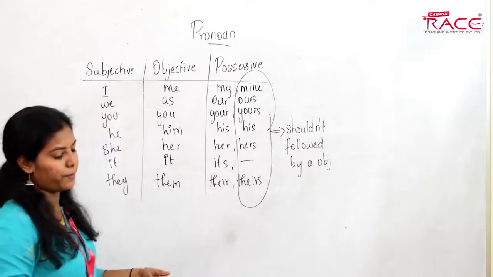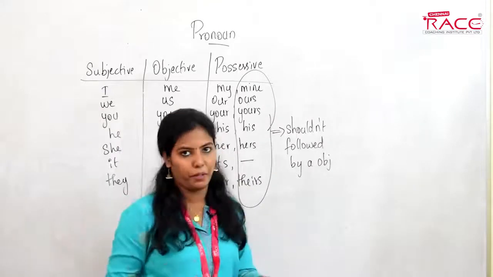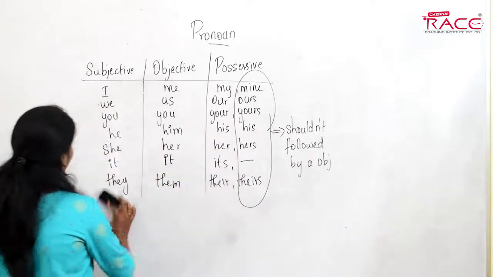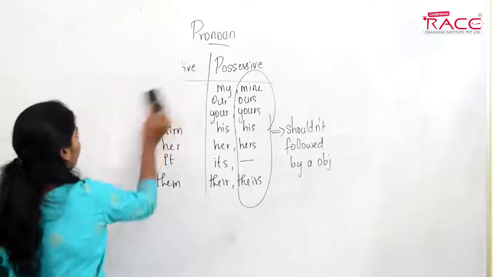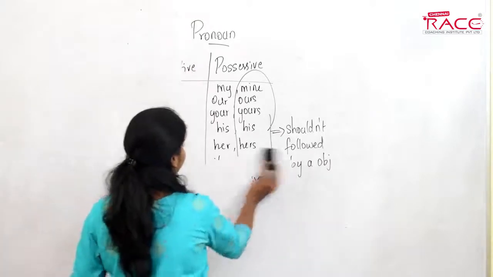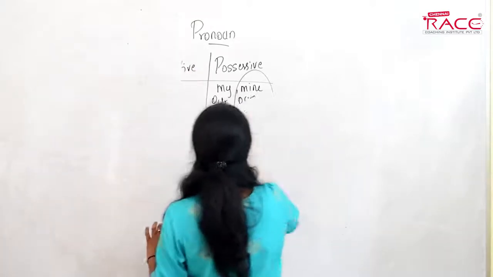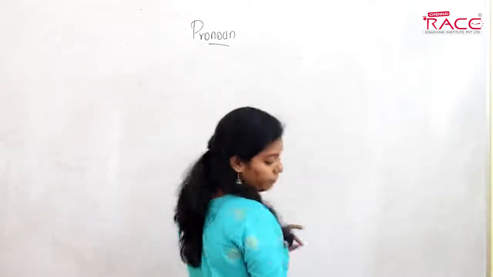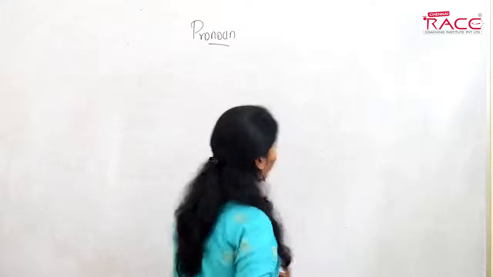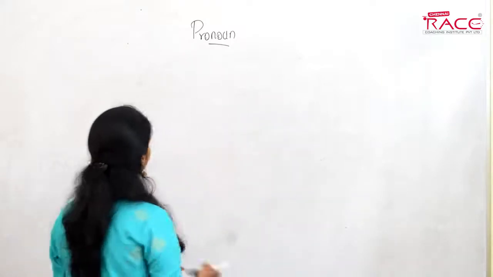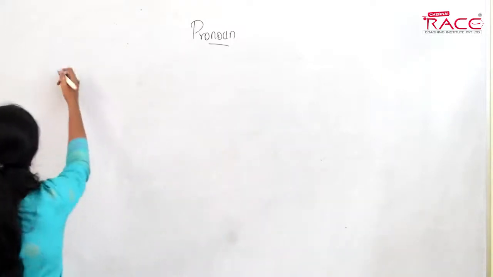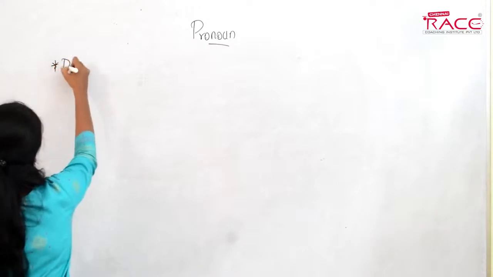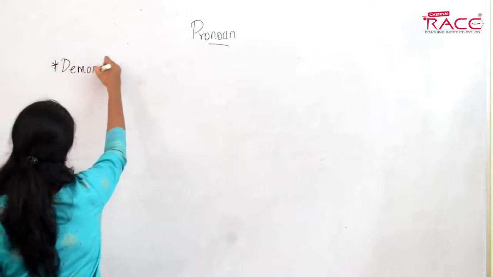What are the forms of pronouns? Now we will see what the types of pronouns are. The first one is the demonstrative pronoun.